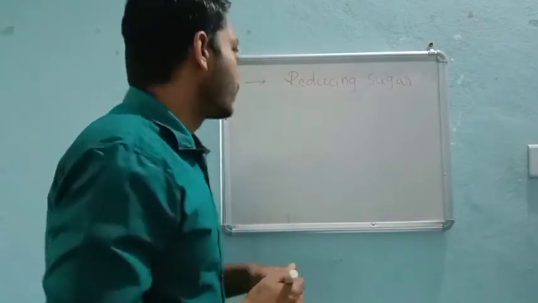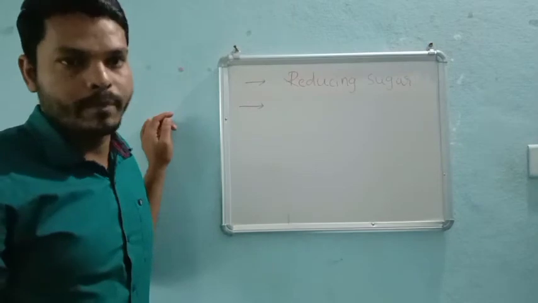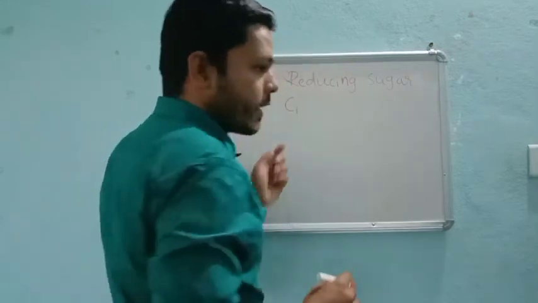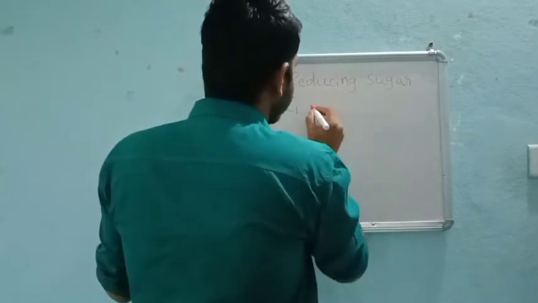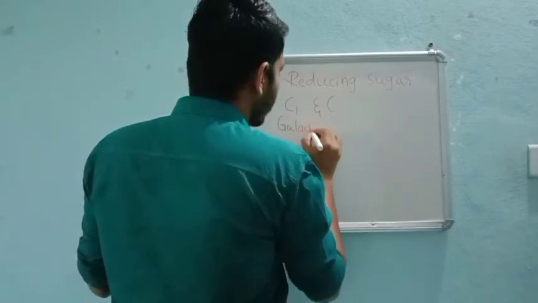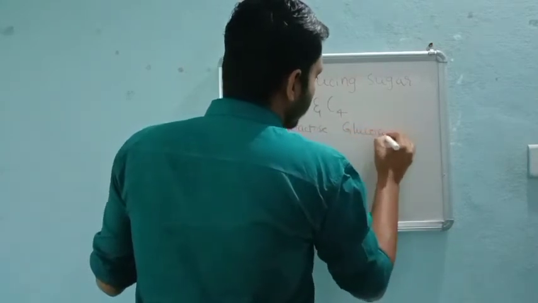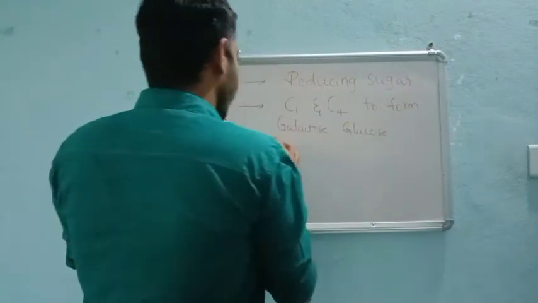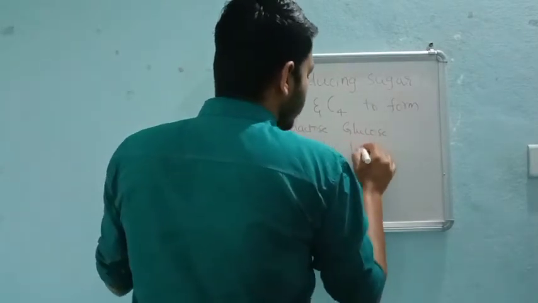Very important. So here, coming to the linkage case, the same linkage will take place between the glucose and the galactose. C1 of galactose reacts with C4 of glucose to form a glycosidic linkage.